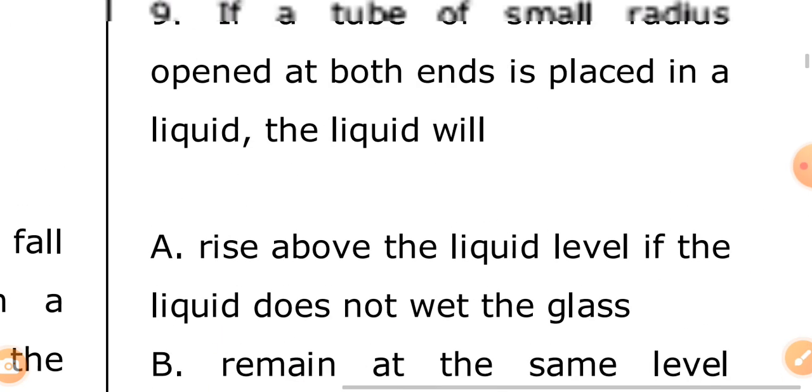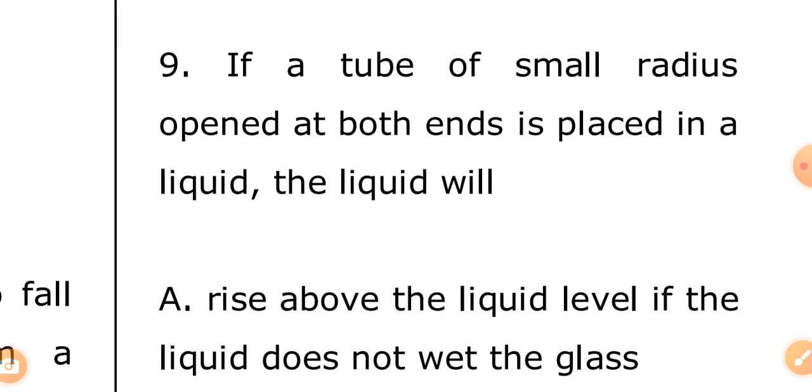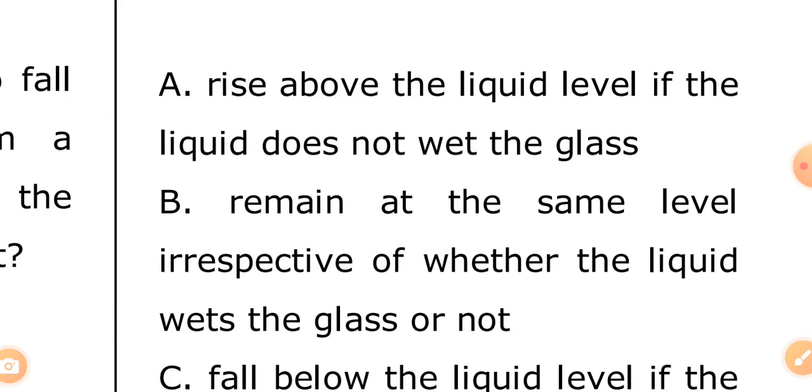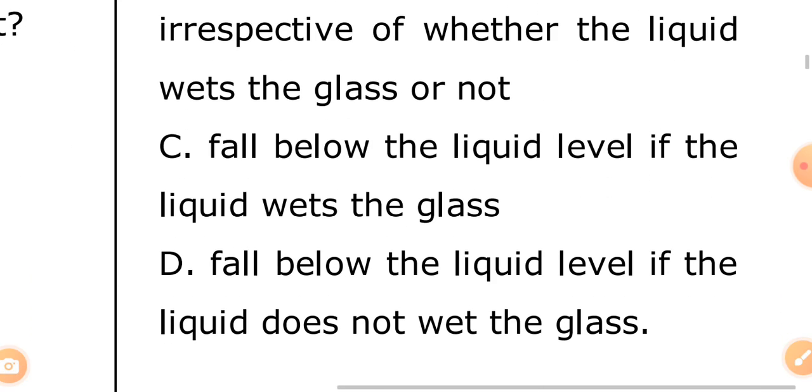So we're looking at this question. If a tube of small radius opened at both ends, that is a glass tube, right, is placed in a liquid, the answer is the liquid will rise above the liquid level if the liquid does not wet the glass. It will rise above the level it was before, immediately you put that tube that has openings at both ends.